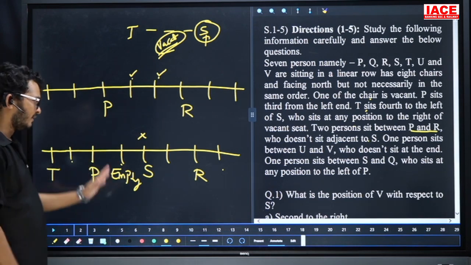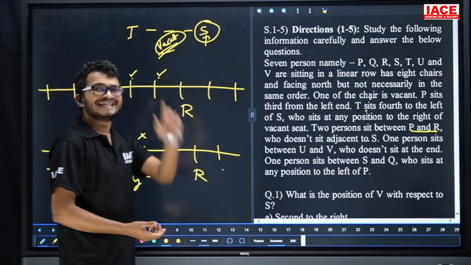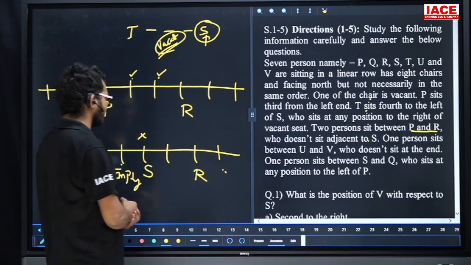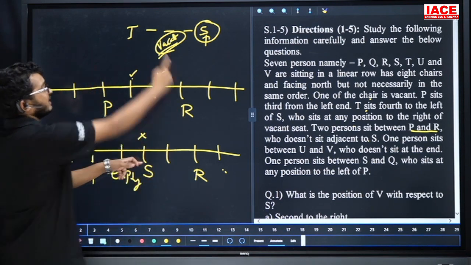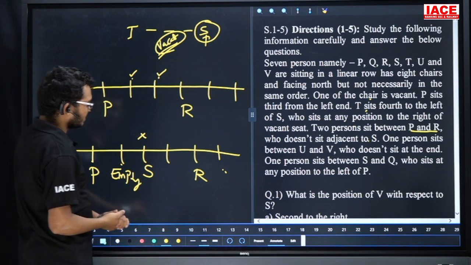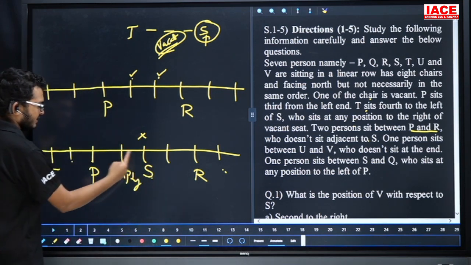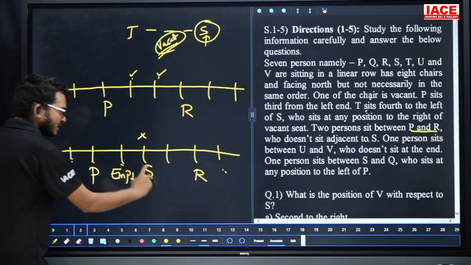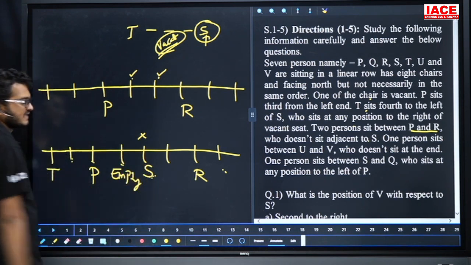Friends, again, they mention S is not a neighbor of R. That means for S here no chance. But our requirement is that T is fourth left of S. T is fourth left of S means if I take S here, then first left, second left, third left, fourth left is the possibility. But our requirement is that S is right of the empty space.